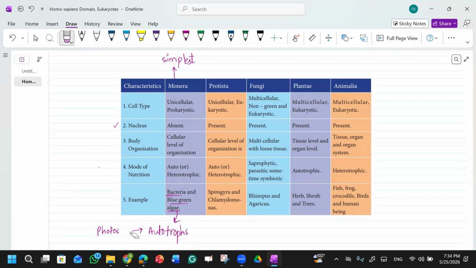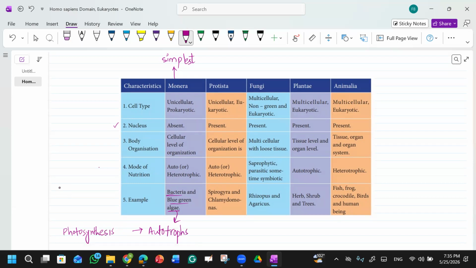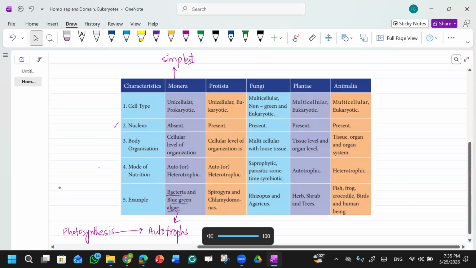Clear? Now can you tell me this table for the kingdom Monera, the first kingdom which we have discussed? It's unicellular, prokaryotic. So the nucleus won't be there, it will be absent.